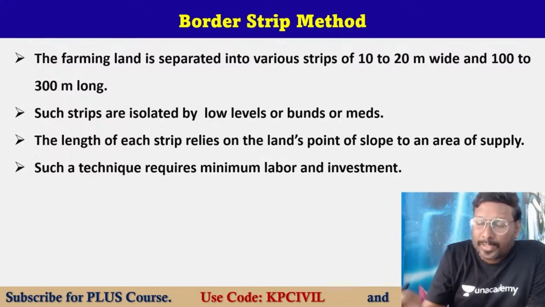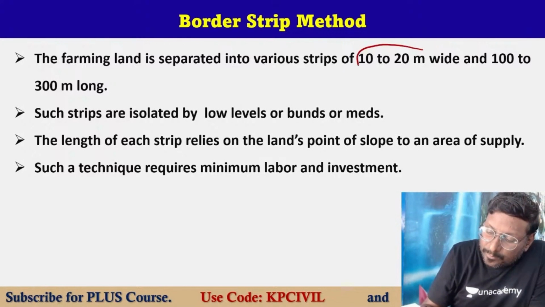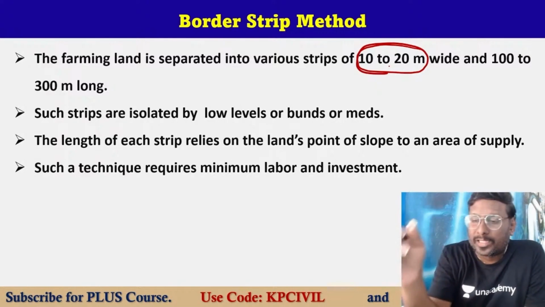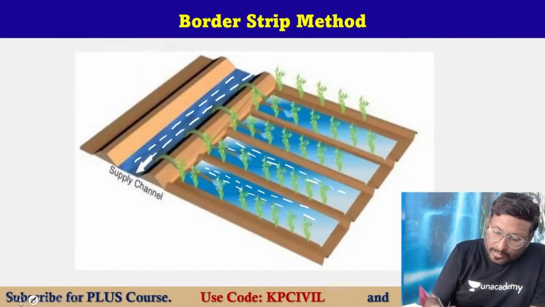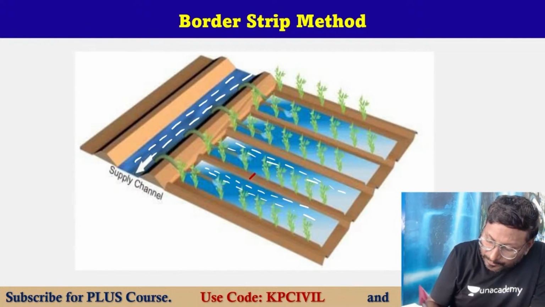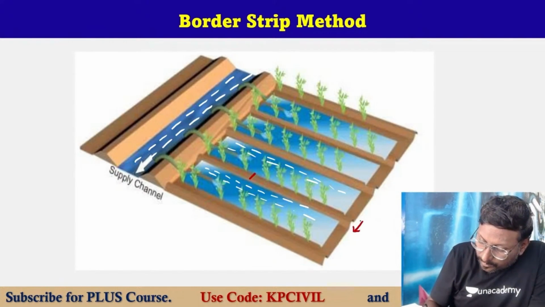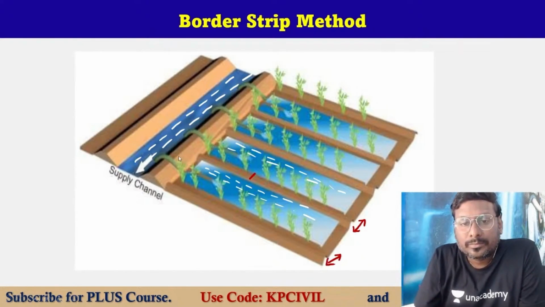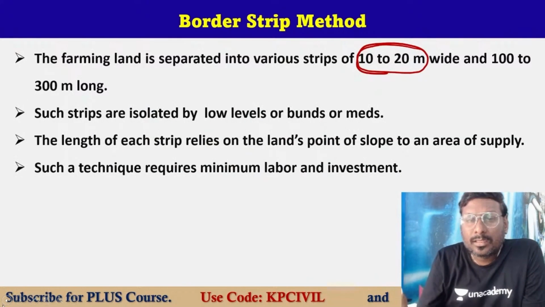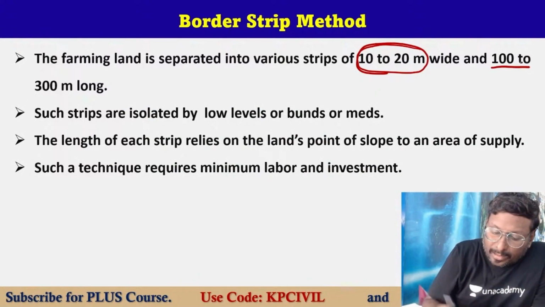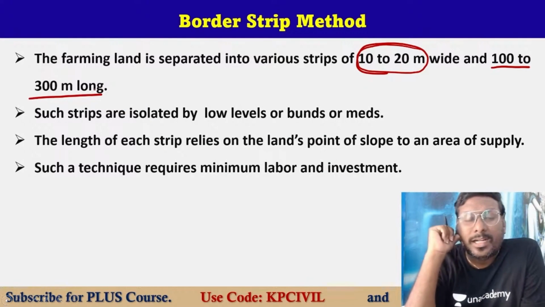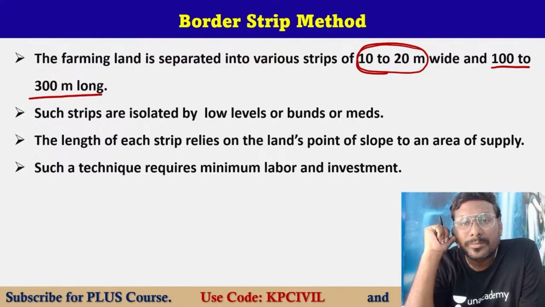Farming land is separated into various strips, 10 to 20 meter strip width and 100 to 300 meter long.